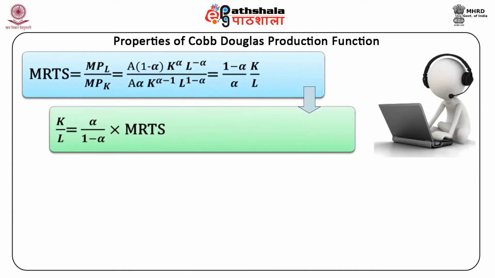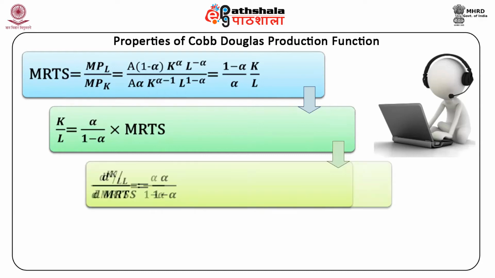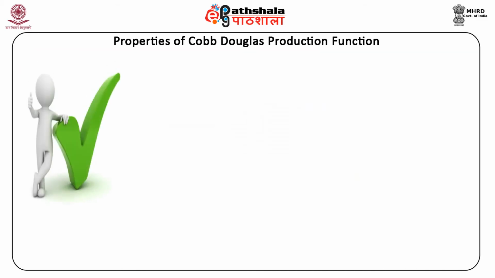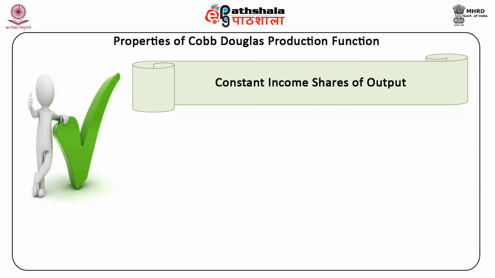K/L is equal to α/(1-α) times MRTS. d(K/L)/d(MRTS) is equal to α/(1-α). Sigma is equal to d(K/L)/d(MRTS) times MRTS/(K/L), which is equal to 1. Constant income shares of output.